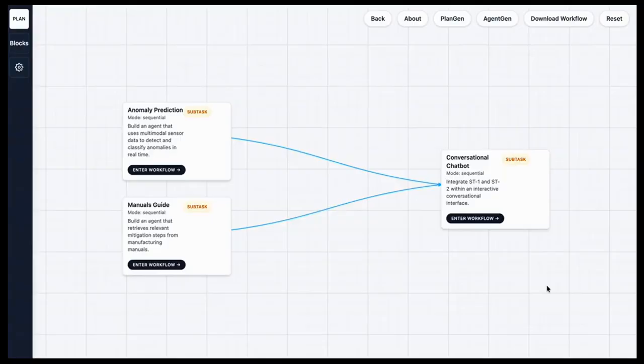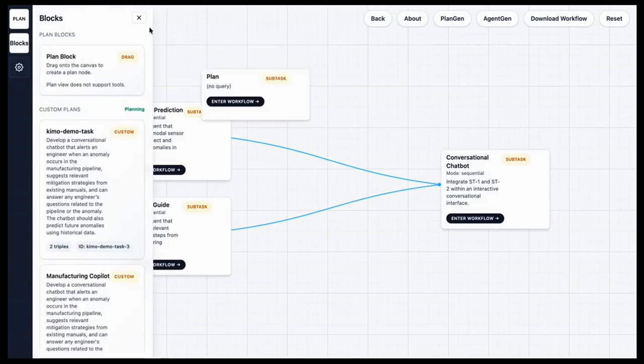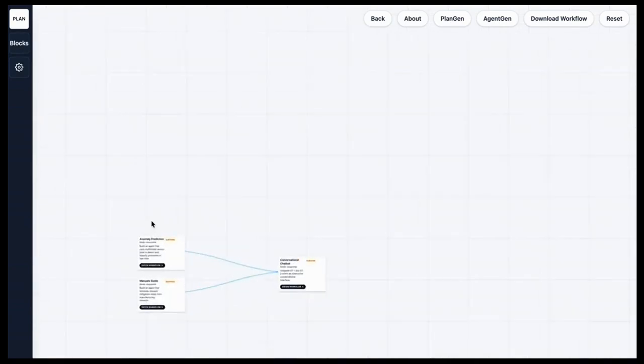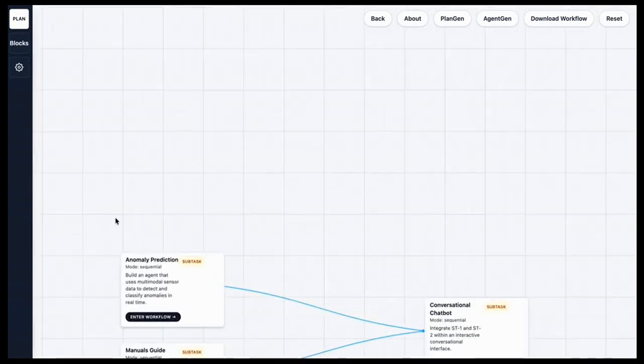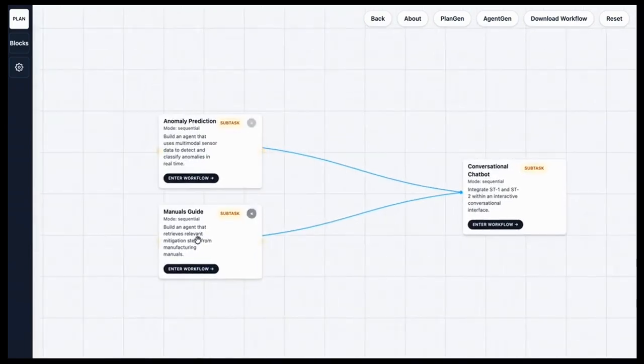After the execution of PlanGen and AgentGen, we enter the whiteboard. This whiteboard provides users or experts with the ability to intervene at either plan level or agent level with their modifications. On the left side, we see blocks where users can drag in their custom plan blocks, and for the current manufacturing pipeline, we see anomaly prediction, manuals guide, and conversational chatbot as the output of PlanGen through the subtask decomposition.